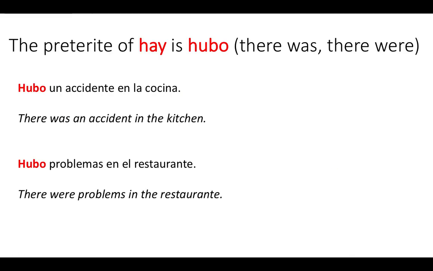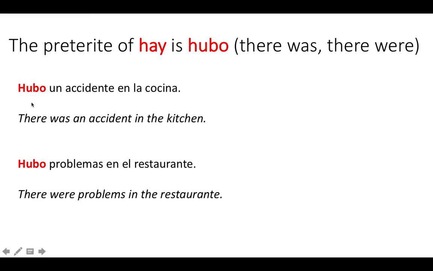Haber is now hubo. So there was and there were. Remember the verb hay, we use this in Spanish 181. We also used it fairly often here in Spanish 182. However, now in order to say there was or there were, so in the past, we're going to use hubo.